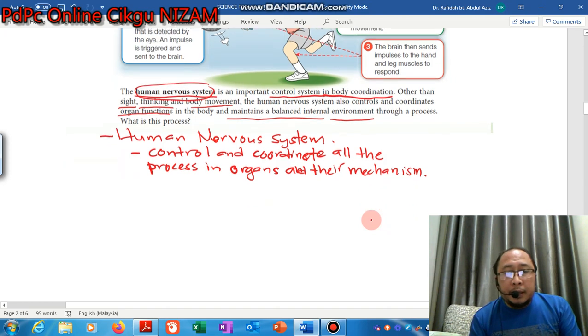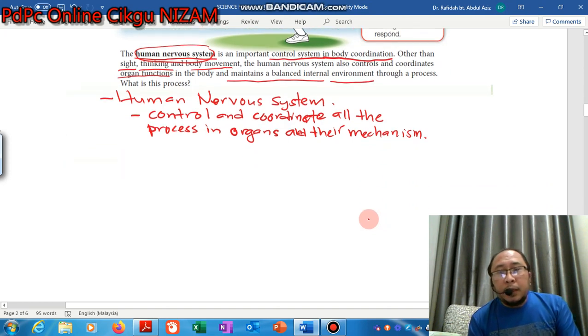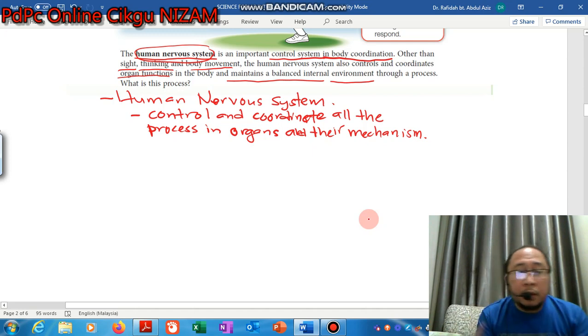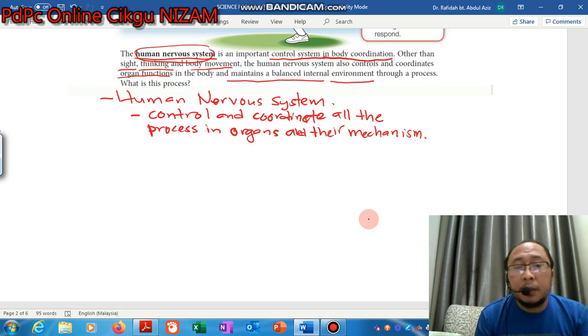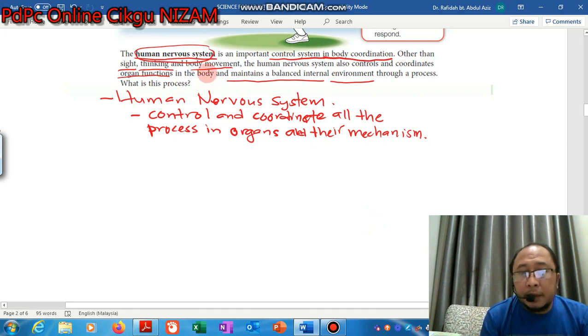Okay, after that, what else can we know about the overall picture of the human nervous system? Exactly, its structure can be divided into two. Yeah?